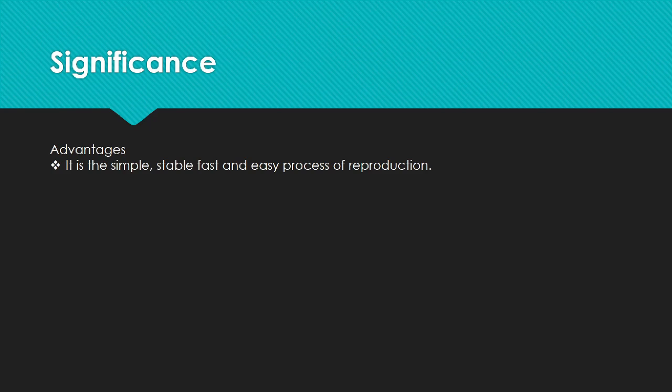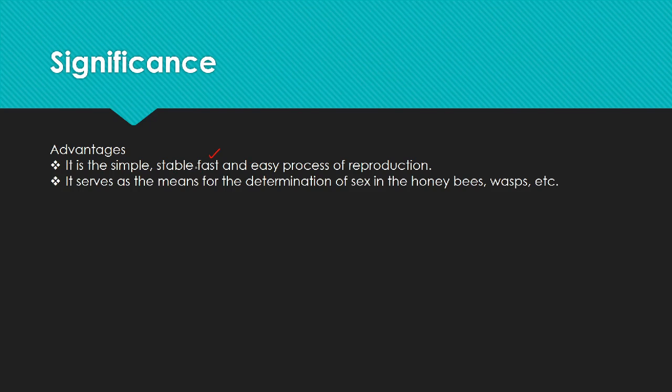So, what is the significance of parthenogenesis? There are certain advantages of parthenogenesis, that it is a simple, stable, fast and easy process. It serves as a means of the determination of sex in the honeybees. Like we know that the unfertilized eggs of honeybees develop into male, whereas the fertilized eggs develop into female. It supports the famous chromosome theory of inheritance.